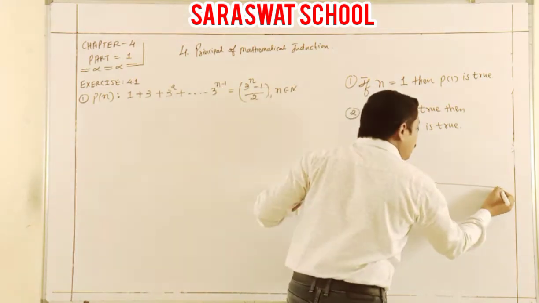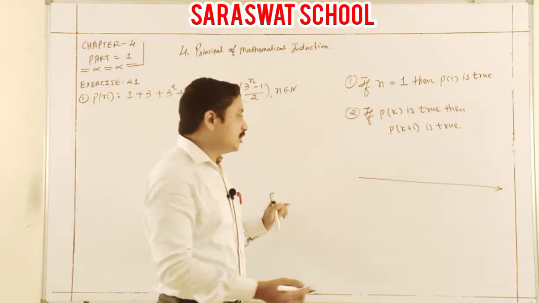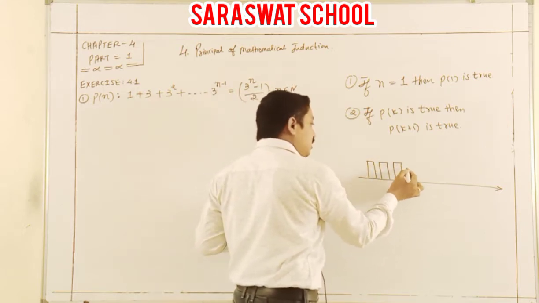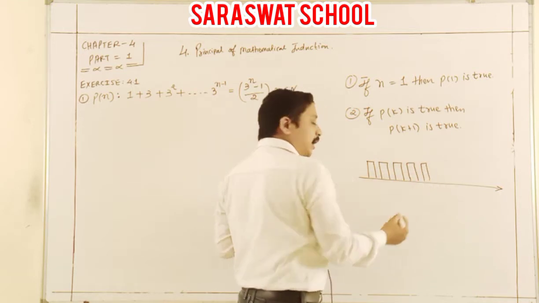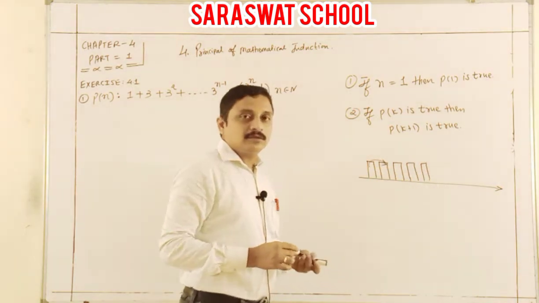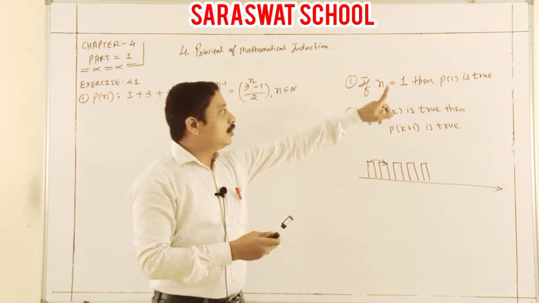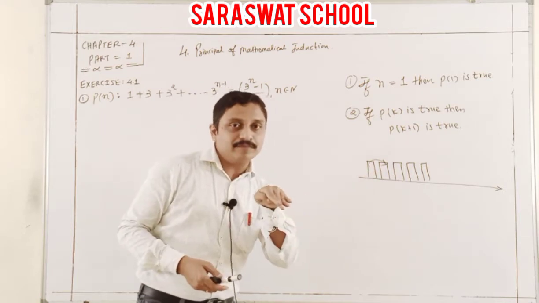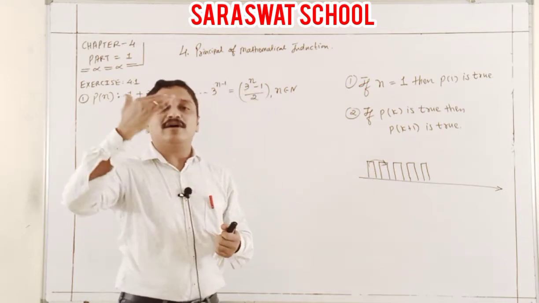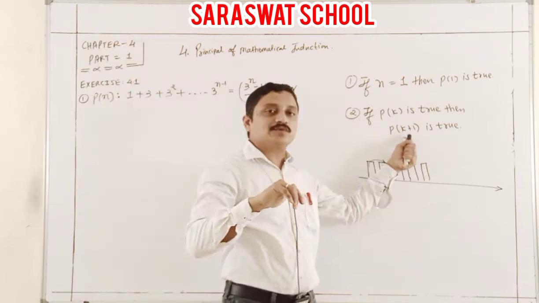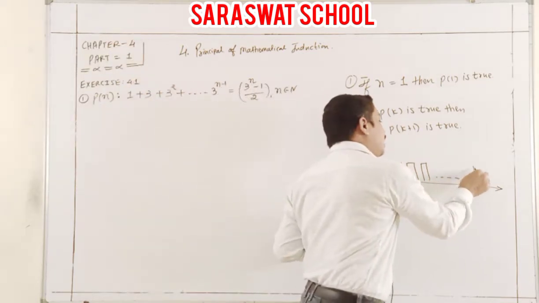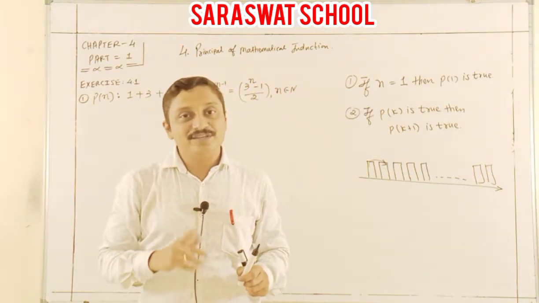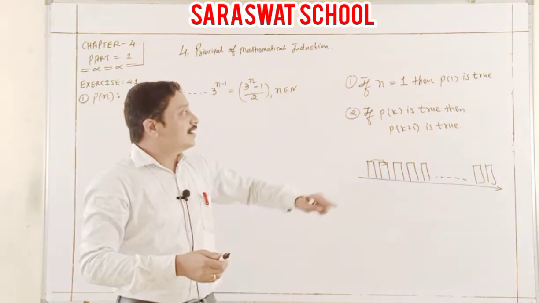on the domino effect. Students, you know that if all dominoes are equal size and placed at equal distances, and I push down one domino, n equal to 1 is true. If n equal to 1, what does it mean? If the first domino is pushed down, then definitely all dominoes up to k plus 1, infinitely many dominoes, fall down one by one. Yes, that is the principle.